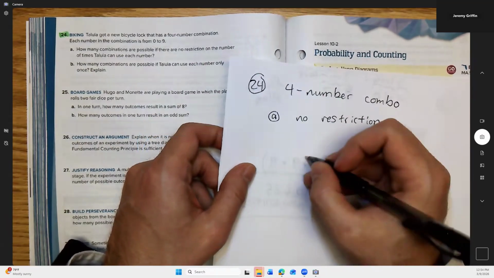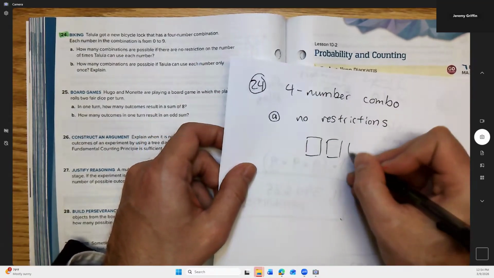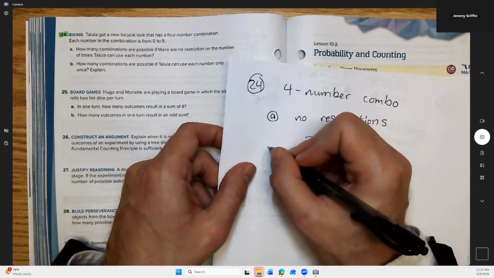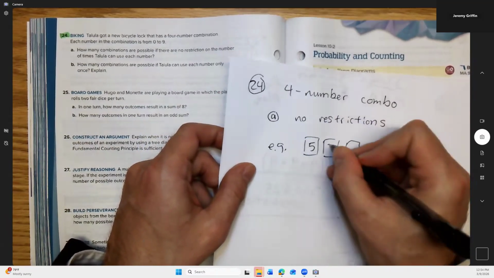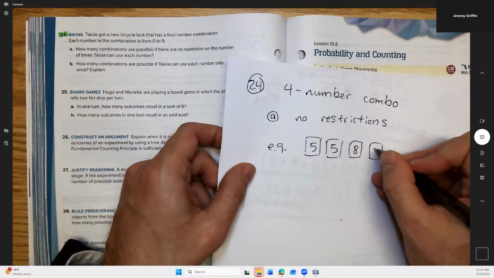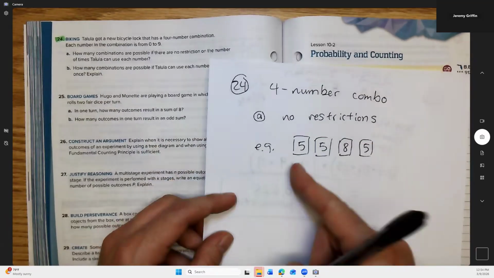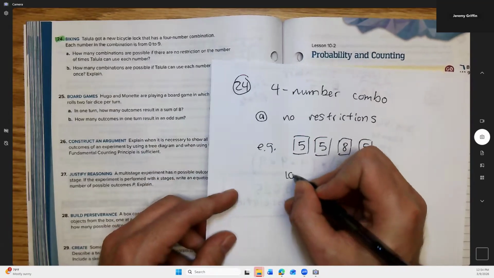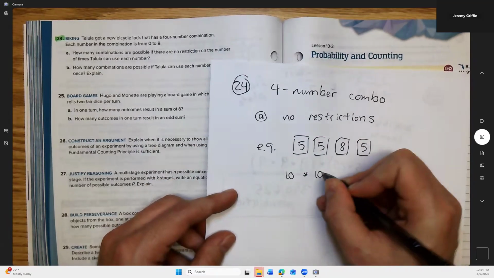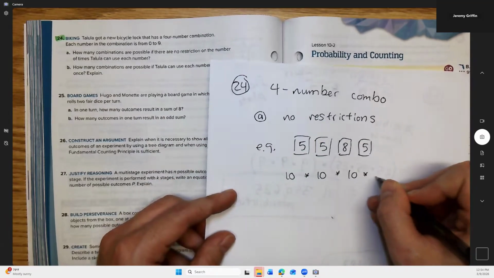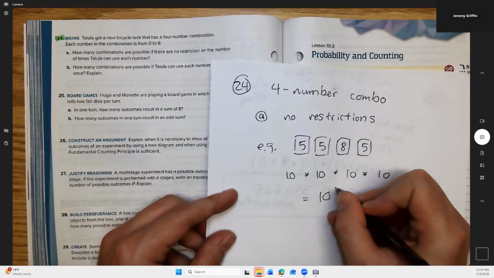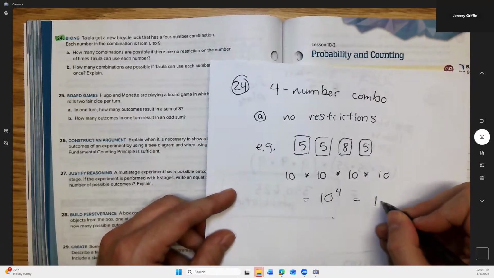Okay. So I'll kind of give you guys a visual here as an example. So I'll say, for example, could you do 5, 5, 8, 5? It would be one possibility. Well, I think in the first digit, there's 1 of 10 possibilities. And the second digit is again 10 possibilities, and so on all the way down. So that's 10 to the 4, or 10,000.